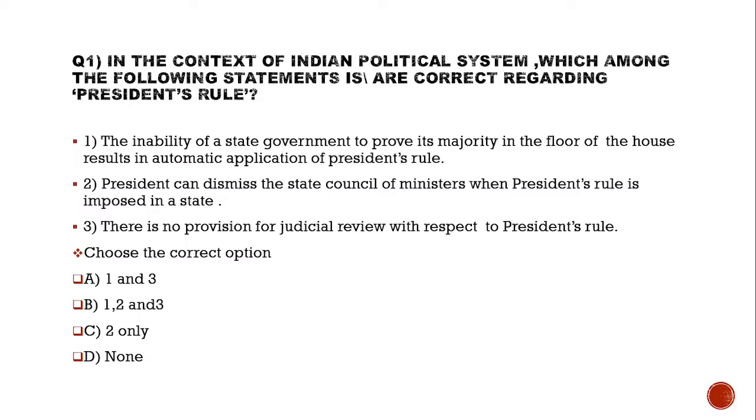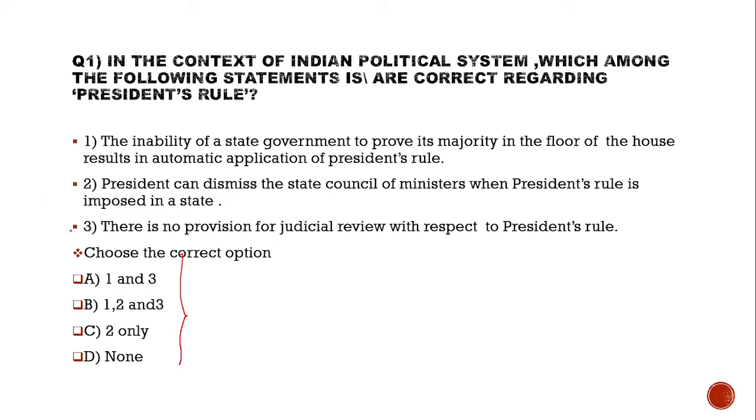Question number 1. In the context of the Indian political system, which among the following statements is or are correct regarding presidential rule? Statement 1. The inability of a state government to prove its majority on the floor of the House results in automatic application of presidential rule. Statement 2. The President can dismiss the State Council of Ministers when presidential rule is imposed in a state. Statement 3. There is no provision for judicial review with respect to President's rule. These are the options.